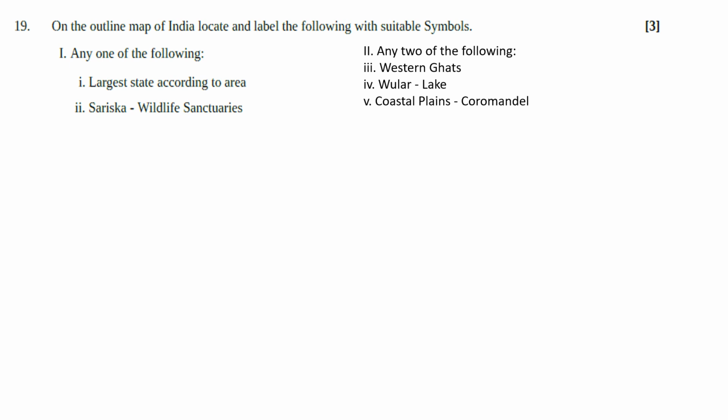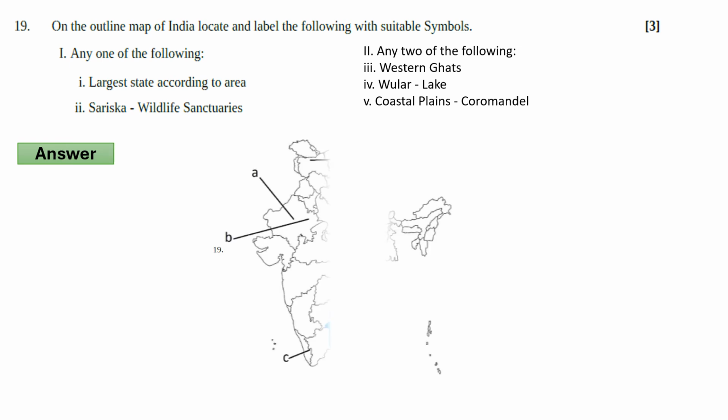First point asks for the largest state according to area. So in this, the largest state according to area will be this area in which our A point is situated. And the second point asks for the Sariska Wildlife Sanctuary. And the answer of B part will be this area. And our C part asks for the Western Ghats. So the Western Ghats are situated at this area where the C is indicated.